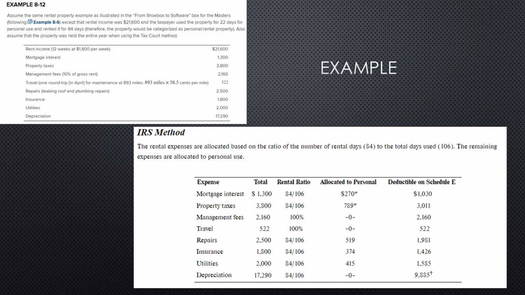So here is an example given to us in the book. We have 22 days for personal use and 84 days for rented use, for a total of 106 days. We know that the IRS method takes the total number of rental days over the total number of use days, and that is multiplied by our expenses. So we have the mortgage interest of 1,300 multiplied by 84 divided by 106, and we get 1,030. That is deductible on Schedule E, and the rest is allocated to personal.